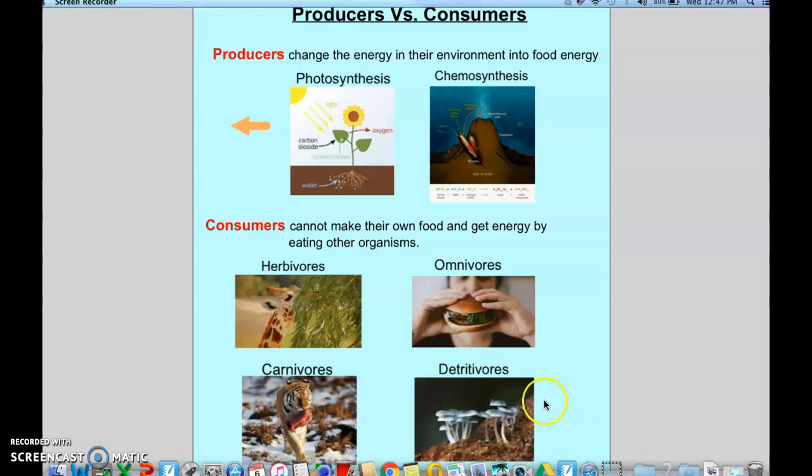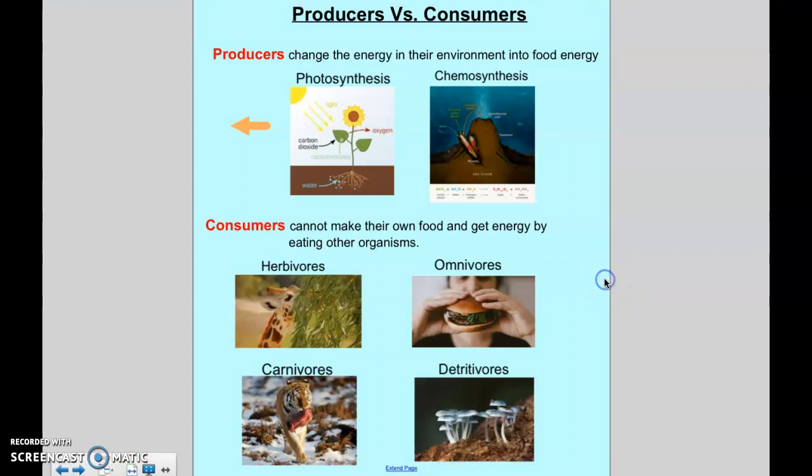So again, plant eaters, meat eaters, both plants and meat, and then we have decomposers that eat the dead material around them. If you ever think of a forest, the leaves that have fallen off the trees don't stay there forever. They decompose, because what's eating those leaves is bacteria and mushrooms and worms. So that's why when you go back into the woods after a winter or summer, the woods aren't covered with years and years of leaf foliage. It has eventually been decomposed.